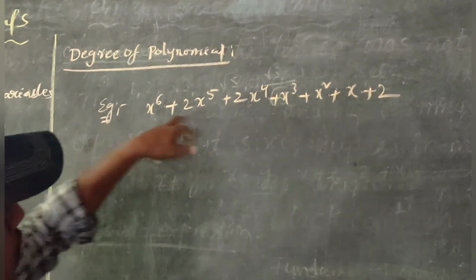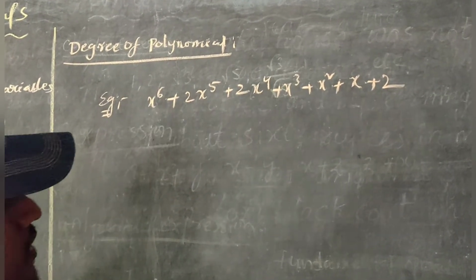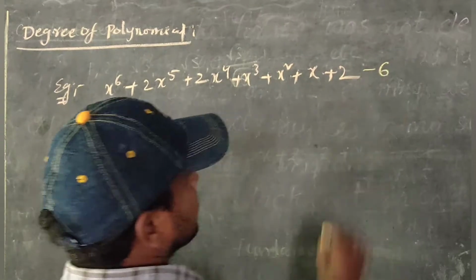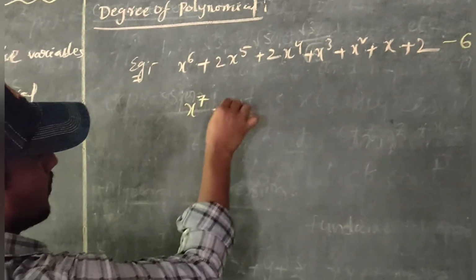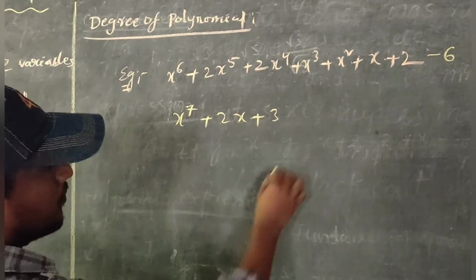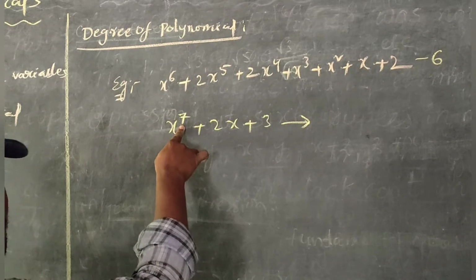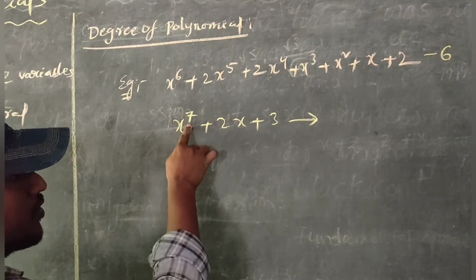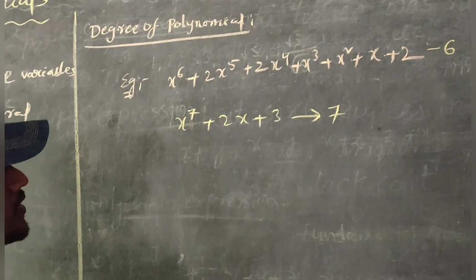Here it is a polynomial. What is the highest power here? 6. So the degree is 6. Okay, for example, x power 7 plus 2x plus 3. Here is a given polynomial. What is the degree here? The highest power. What is the highest power here? 7. So the degree of the polynomial is 7.